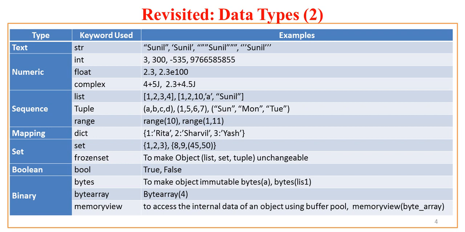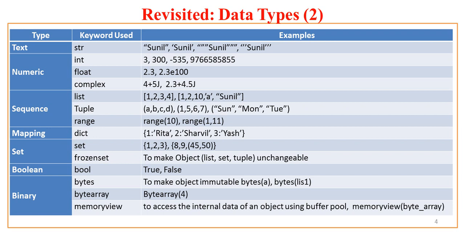I have put Sunil in single quotes. I have put Sunil in triple double quotes at the beginning and at the end, with Sunil in between. Sunil can even be put in triple single quotes. This form of including text in triple single or double quotes is quite a fascinating feature of Python.